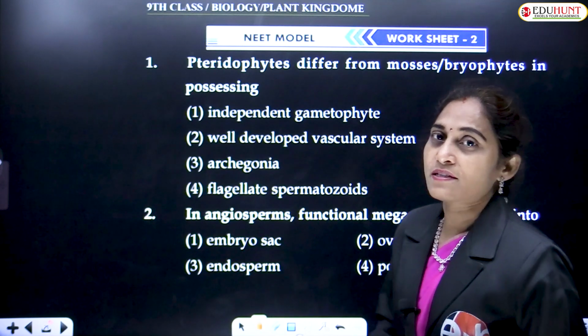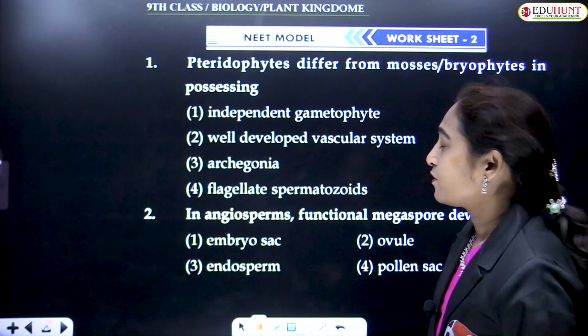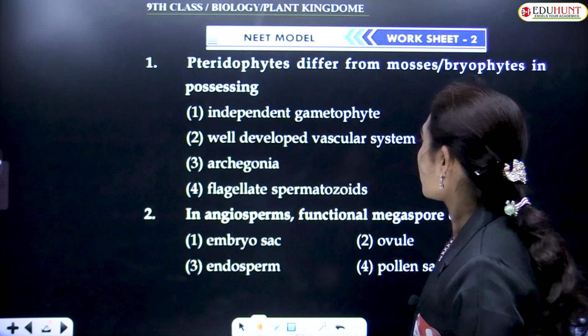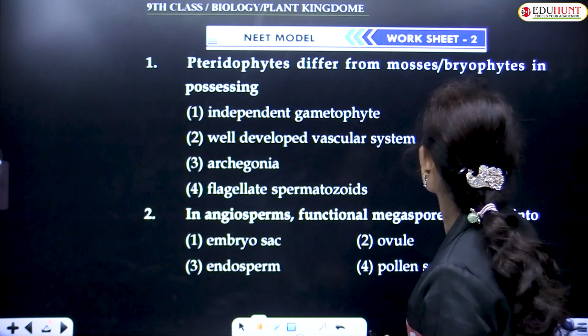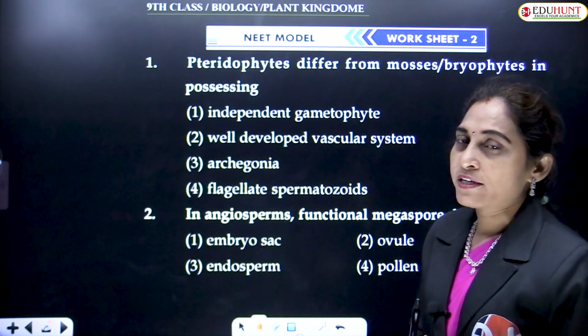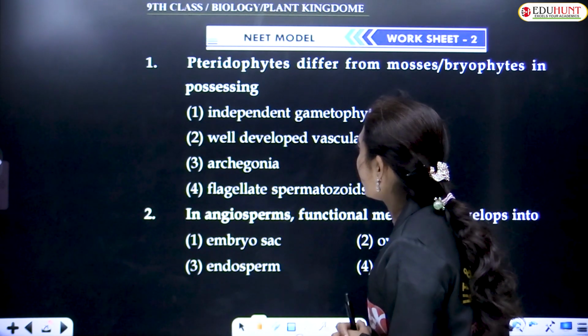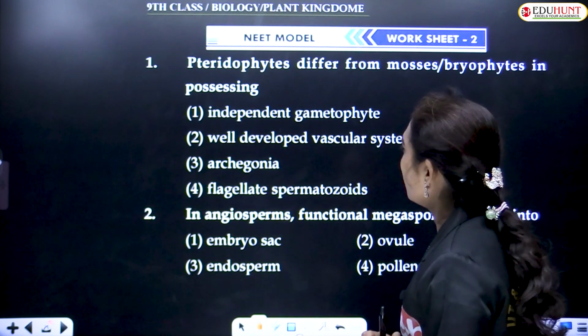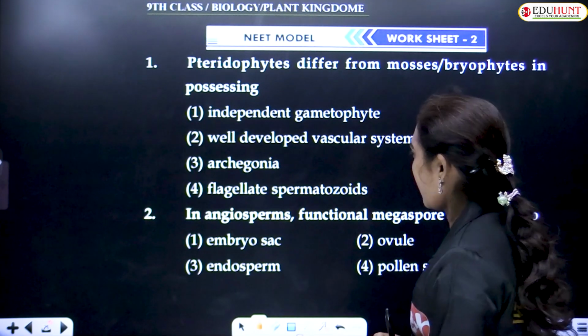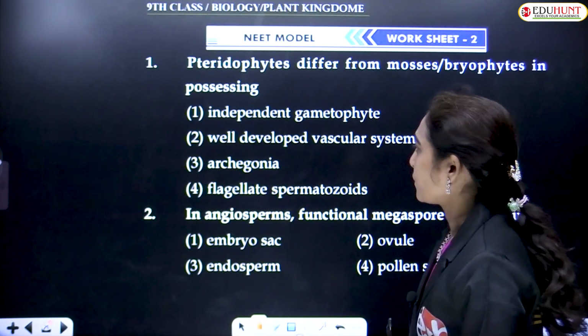Let us see the first question: pteridophytes differ from mosses. Mosses are nothing but bryophytes, in possessing... Pteridophytes have an independent gametophyte, a well-developed vascular system, archegonia, and flagellate spermatozoids.